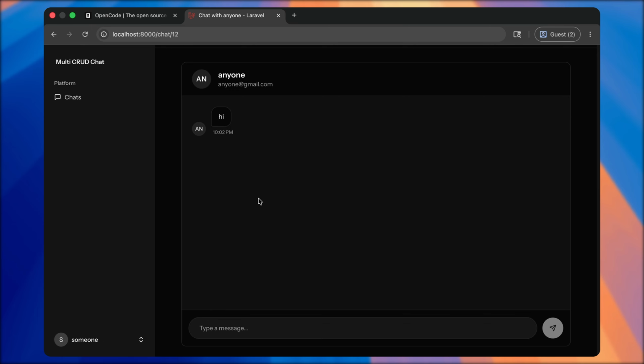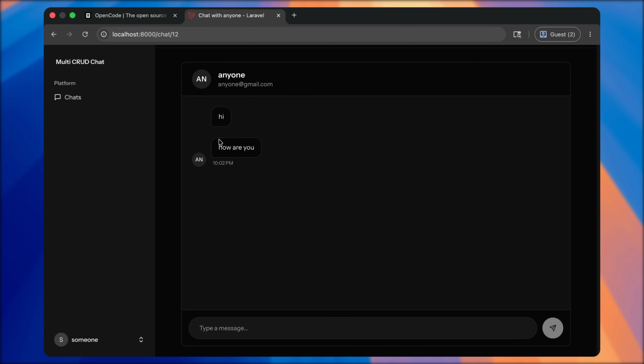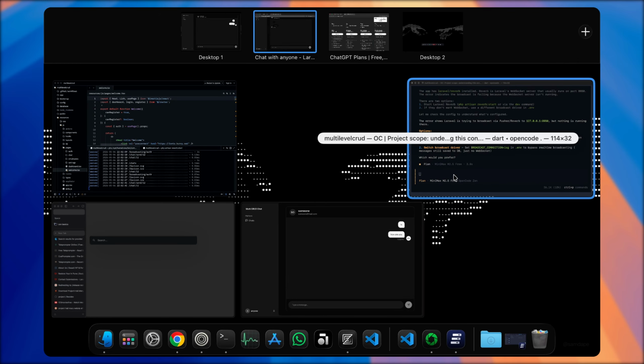Now, why I used the WebSocket was for the live messages. So I don't want to refresh the page again and again. So I'll just say, how are you? And look at that. Without refreshing, it works. So this has demonstrated how cool Open Code is.